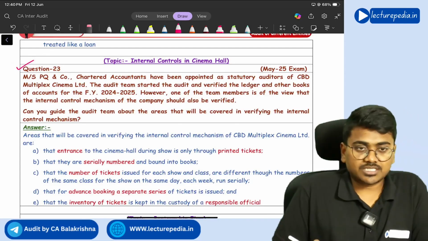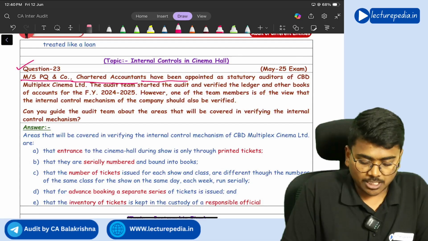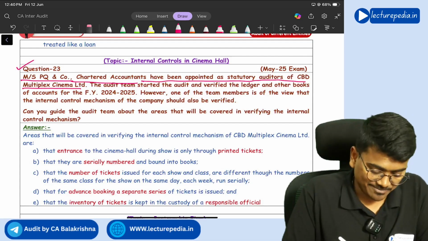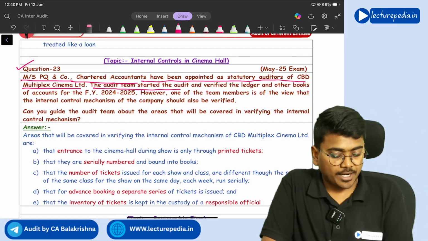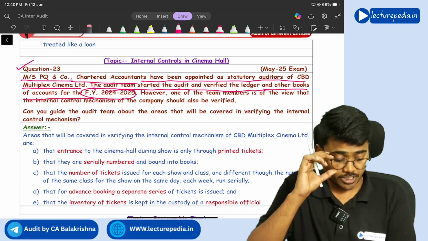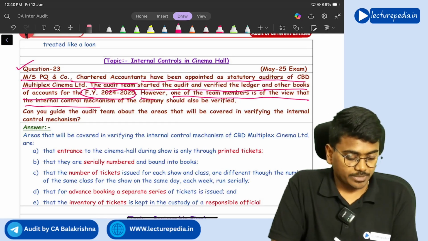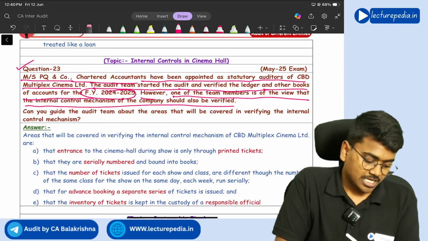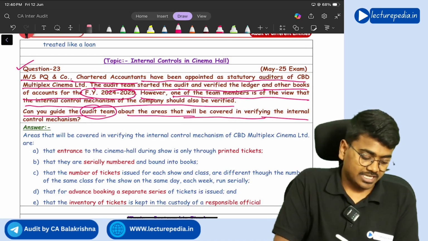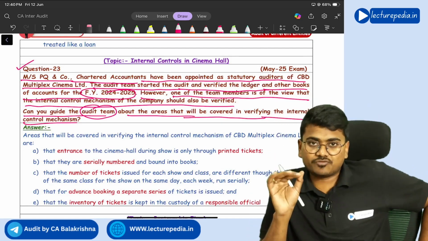Next, question number 23. Messrs. PQ and Co. Chartered Accountants have been appointed as statutory auditors of CBD Multiplex Cinema Limited. The audit team started the audit and verified the ledger and other books of accounts for financial year 24-25. However, one of the team members is of the view that the internal control mechanism of the company should be verified. Can you guide the audit team about the areas that will be covered in verifying the internal control mechanism in the area of tickets in case of a cinema hall?